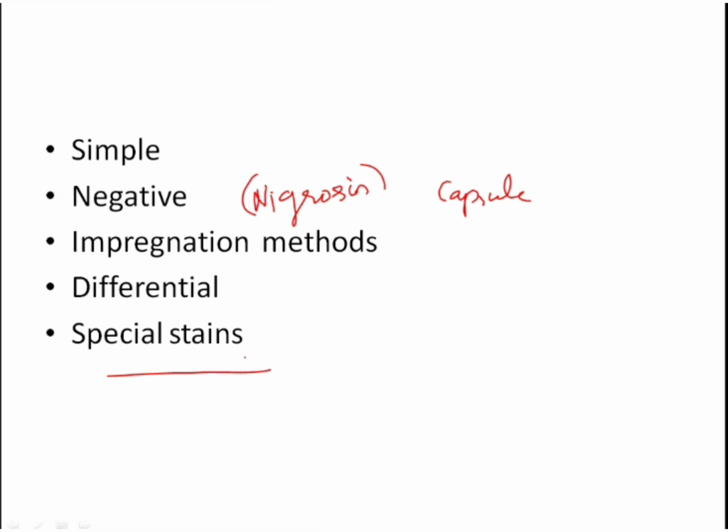Now we are going to discuss the negative stain, which is India ink or nigrosin. I told you this is to stain the capsule. So what is a capsule in a bacteria basically? Sometimes bacteria can be surrounded by a thick viscid structure or glycocalyx.